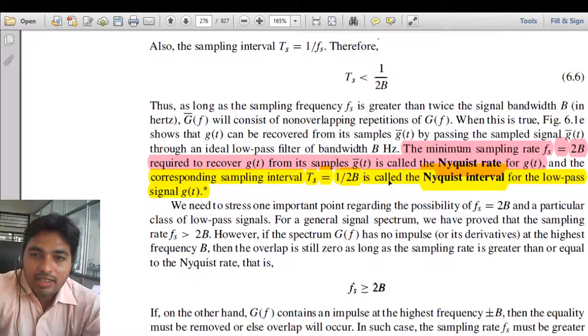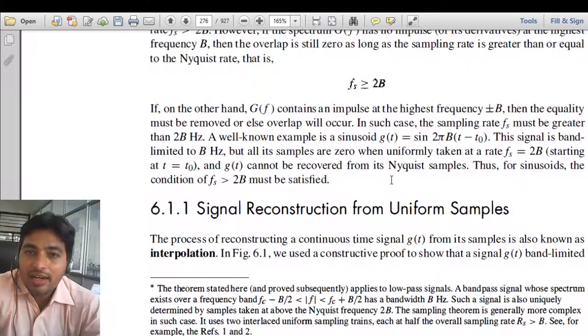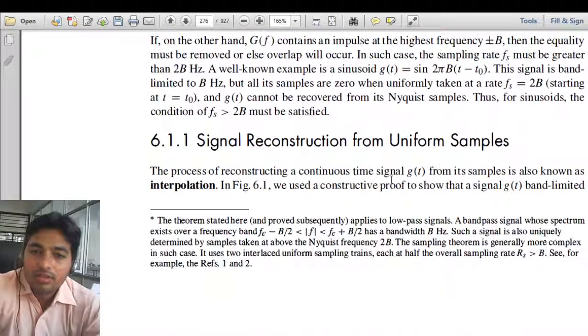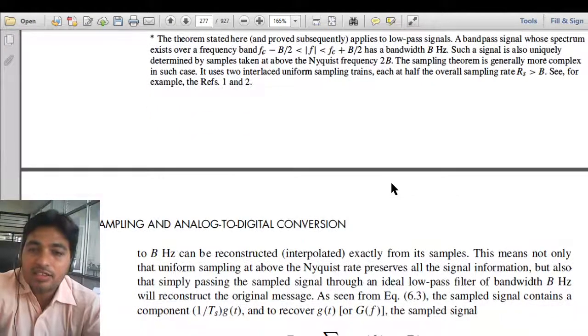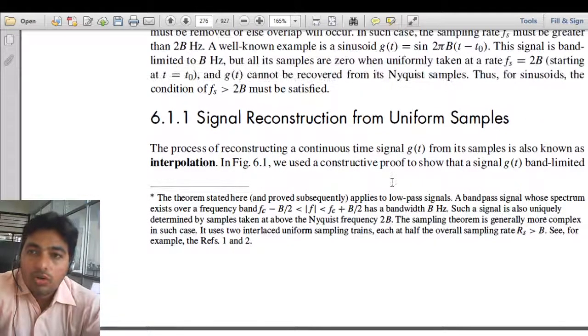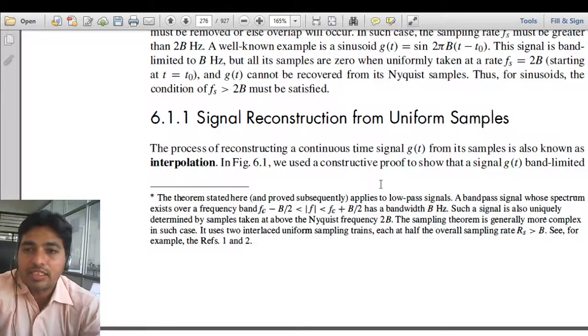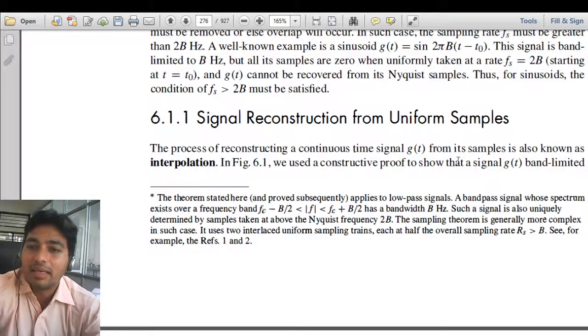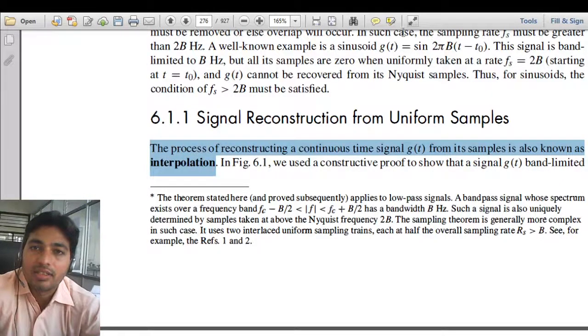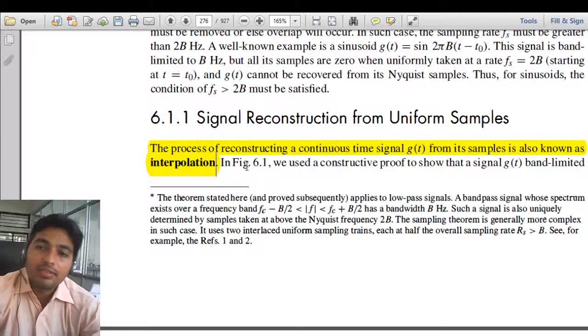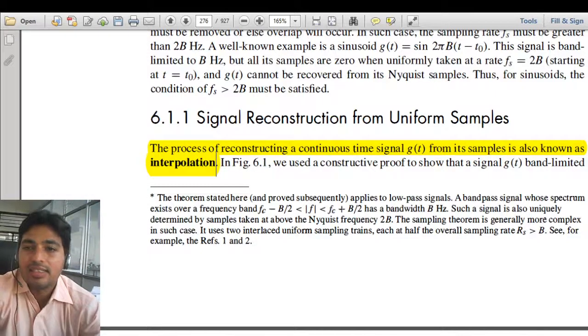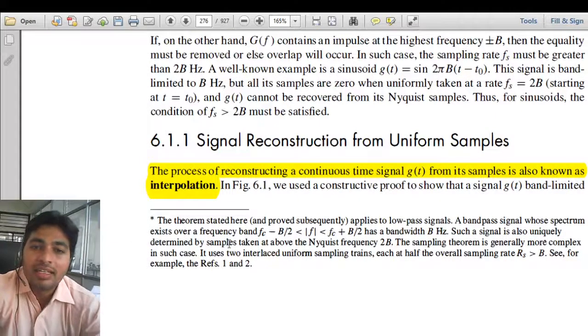Now one more thing is whether we are able to recover this signal or not, and how the reconstruction of the signal will take place. There is a process called reconstruction of signal. That process is called the interpolation method. The process of reconstructing a continuous time signal from its samples is known as interpolation. So we have a sampled version, and from the sampled version we will recreate our signal g(t), and that process is called interpolation.